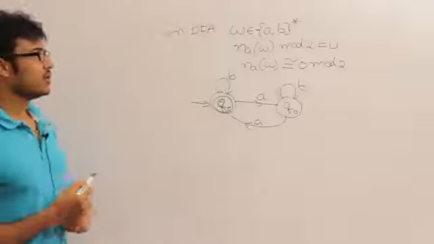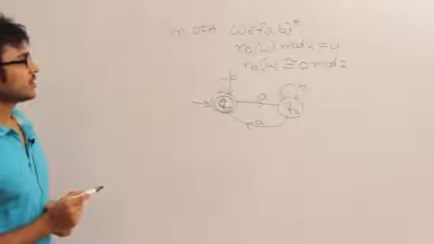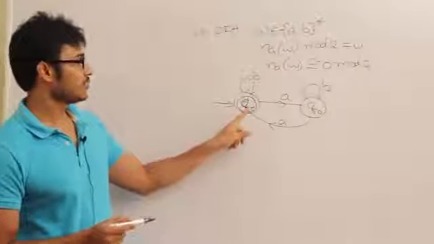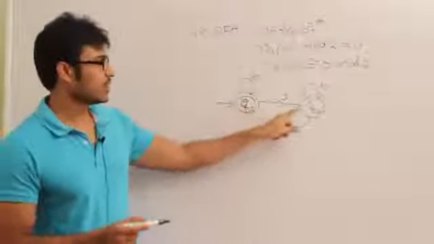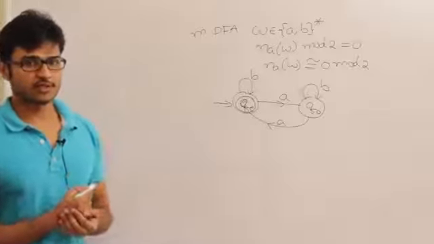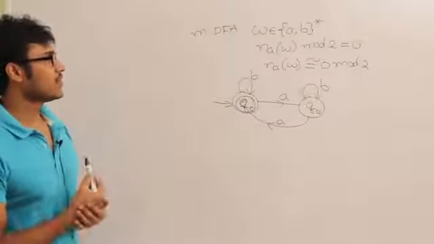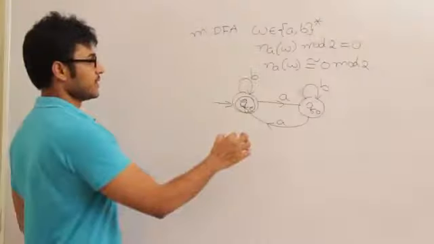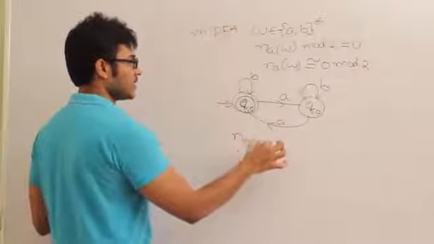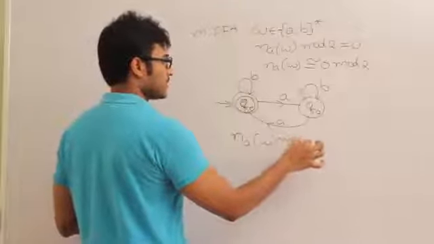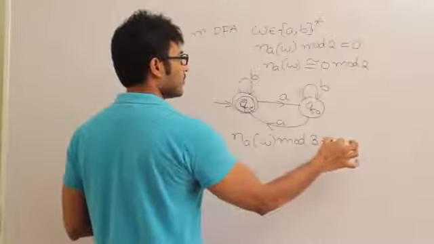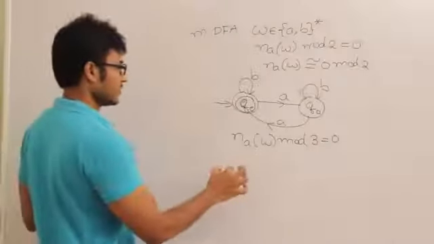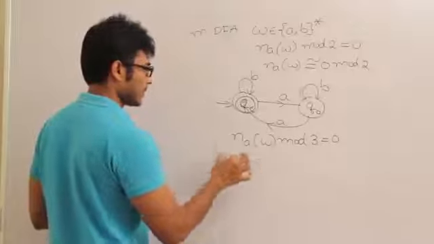Got it? So you can even extend this question, or you can even ask what if the number of a's is odd. If the number of a's is odd, then Q even is not going to be the final state, Q odd is going to be the final state, right? You can even extend this question to what if the number of a's is a multiple of 3, which means you can even ask me the question: number of a's in W mod 3 equal to 0, which is nothing but the number of a's in W is a multiple of 3.